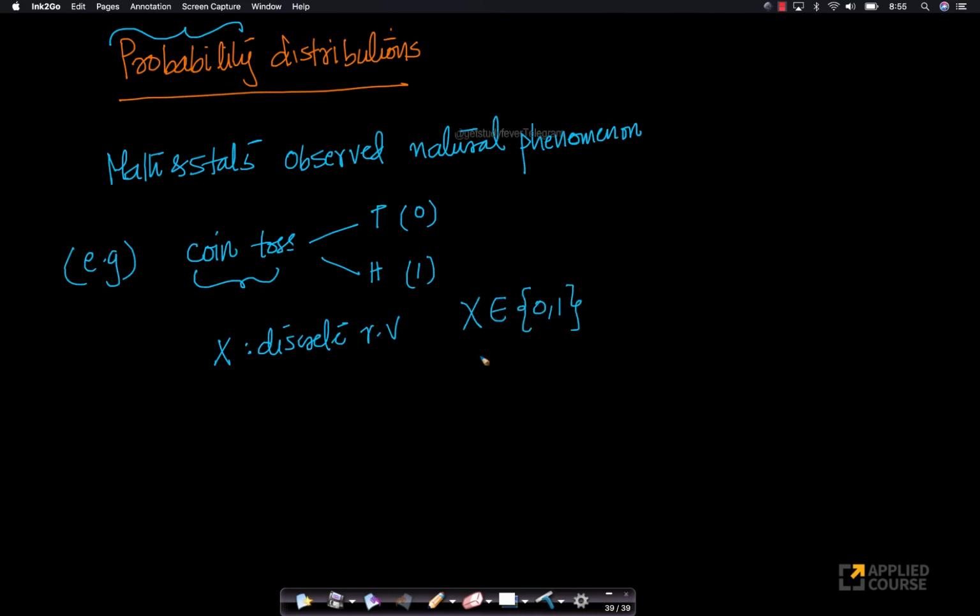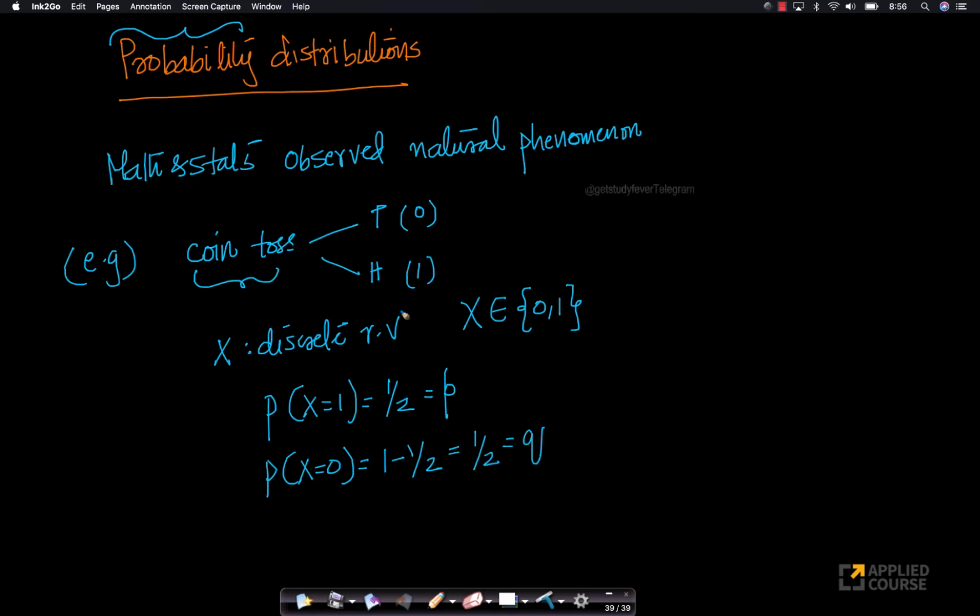And equally importantly, the probability of x taking the value 1, in the case of a coin toss, is half. Let's call this small p. Now, the probability that x equals 0 is nothing but 1 minus half, which means the probability of tails is 1 minus the probability of heads. This is also equal to half, and this is typically given a value called q. Let's look at this example.